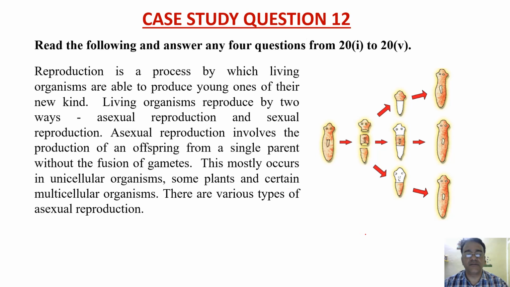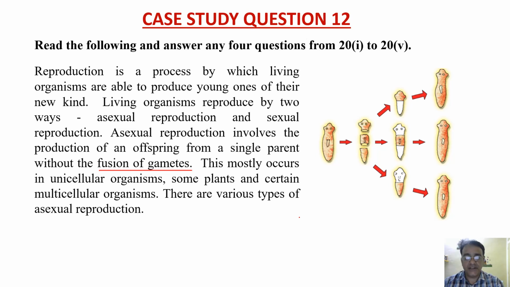Asexual reproduction involves the production of an offspring from a single parent without the fusion of gametes. This mostly occurs in unicellular organisms, some plants, and certain multicellular organisms. There are various types of asexual reproduction. So see the diagram.